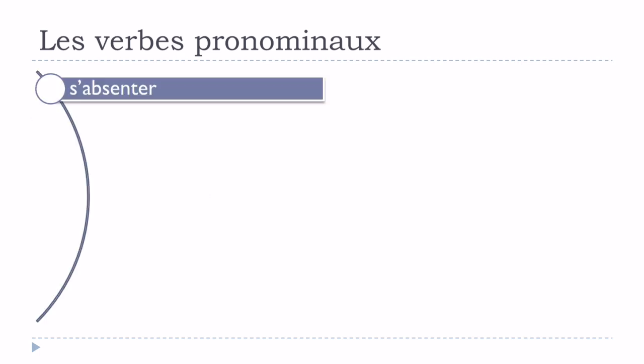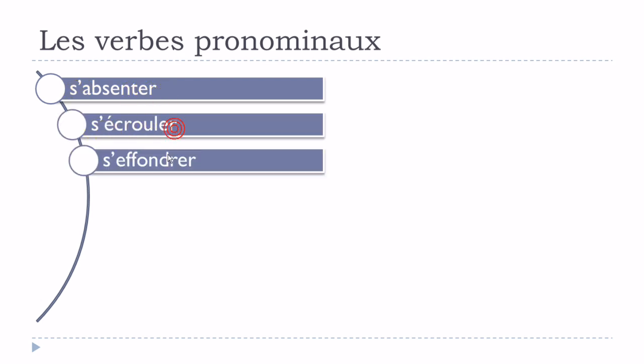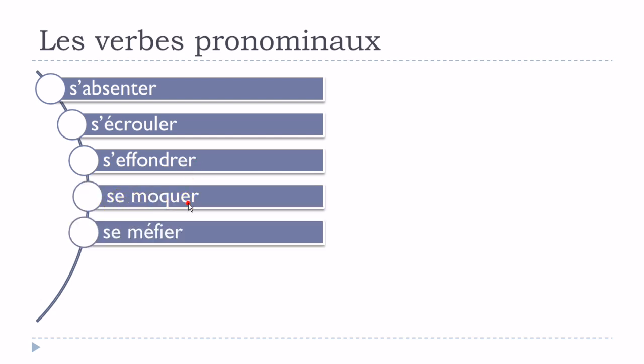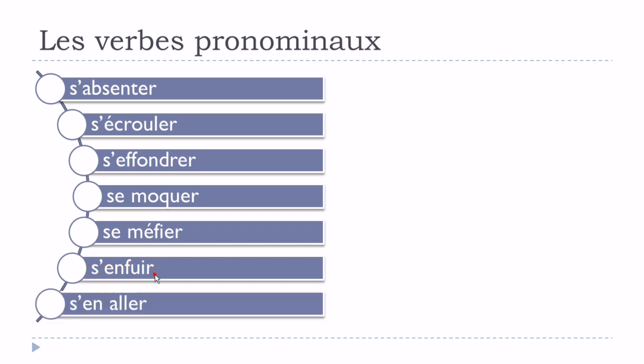A few examples like s'absenter, s'écrouler, s'effondrer, se moquer, se méfier, s'enfuir, s'en aller. Okay? So in all these cases, these verbs exist only with se before them, so pour la forme pronominale. Okay, so let's see now the meanings.